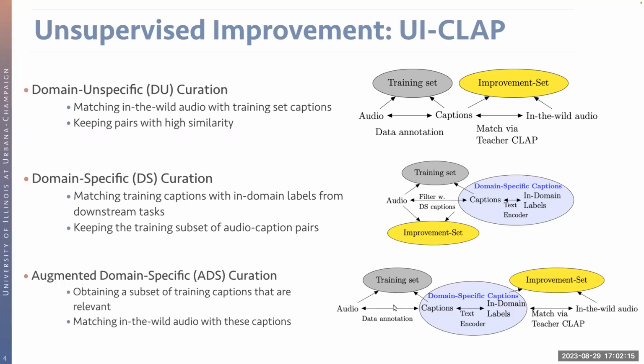So we're going to first obtain a subset of the training captions that are more relevant to the downstream task, similar to what we did for the domain-specific curation. Then we're going to match the in-the-wild audio clips with the subset, the filtered set of training captions. So this is similar to the domain unspecific curation.